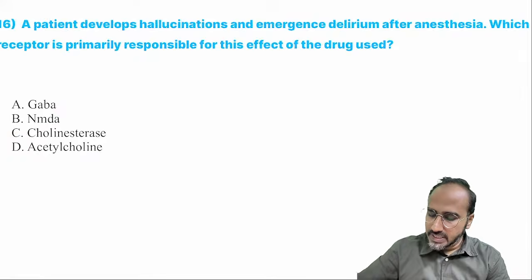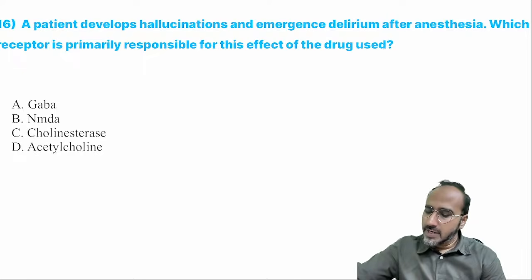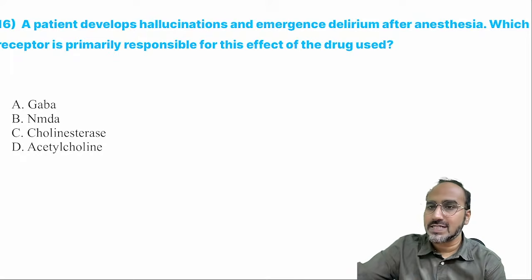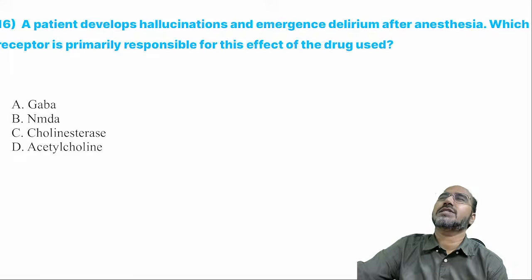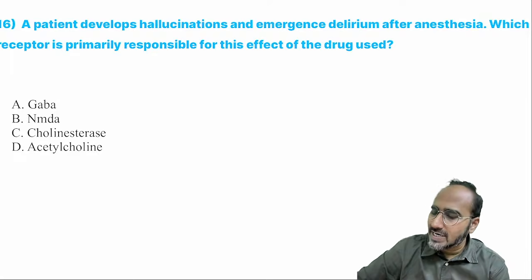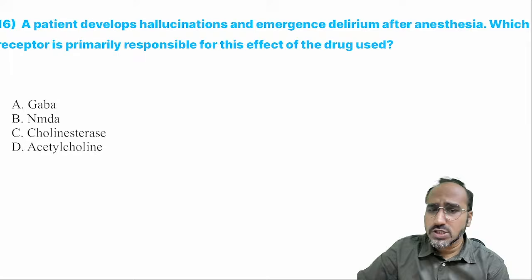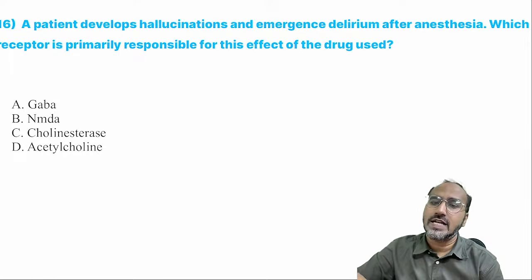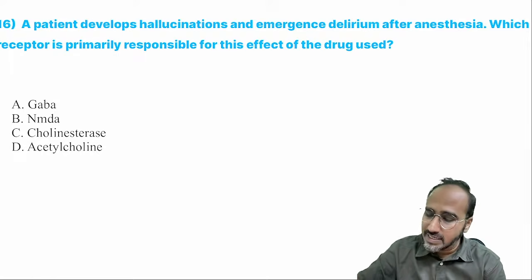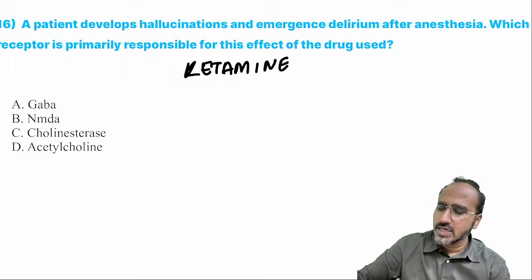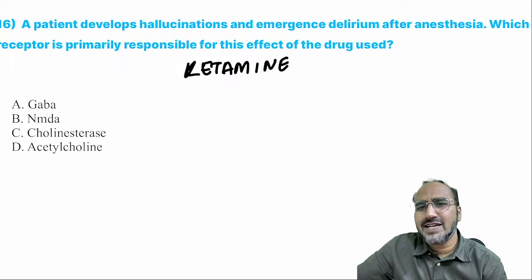Okay. Next, guys. A patient develops hallucinations and delirium after anesthesia. Which receptor is primarily responsible for the drug which is being used? Come on, guys. Patient is developing hallucinations after anesthesia. Hallucinations after anesthesia, only one IV induction agent. Sevoflurane also causes hallucinations, but among the IV induction agents, only one comes to my mind. What is that, guys? It is ketamine. Ketamine causes hallucinations. While recovering from the effect of ketamine, the patient will say weird things.